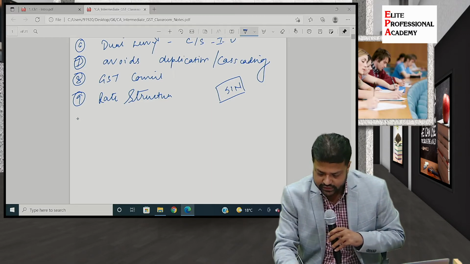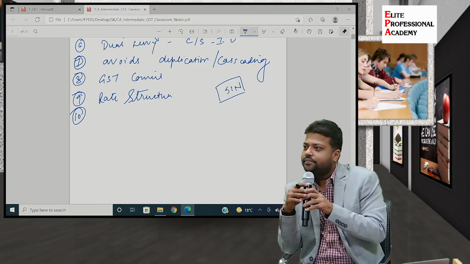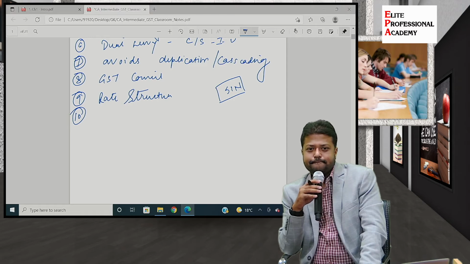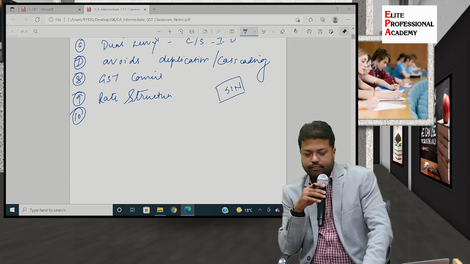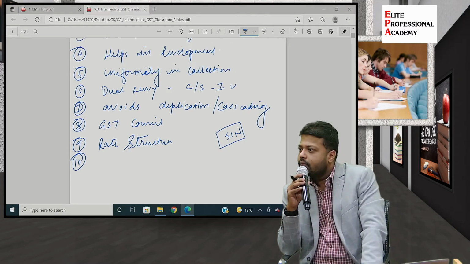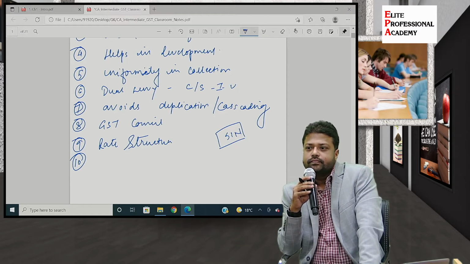So, clear with the rate structure? Next feature. Yes?